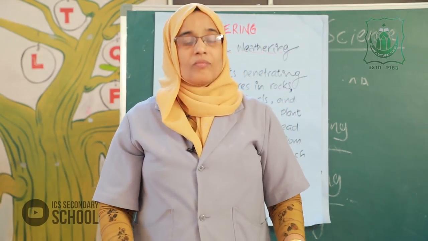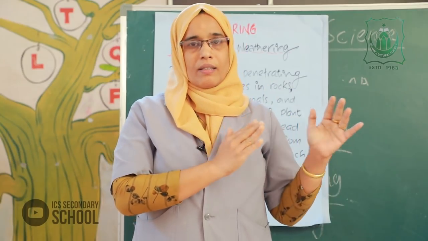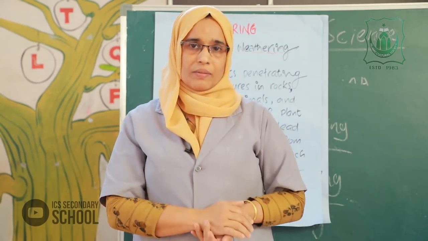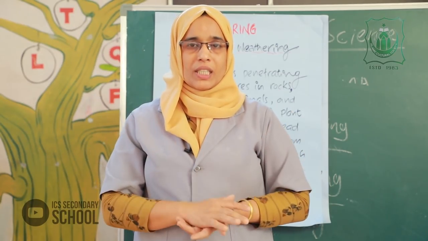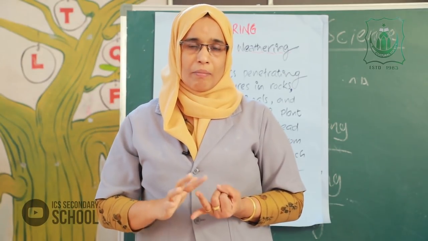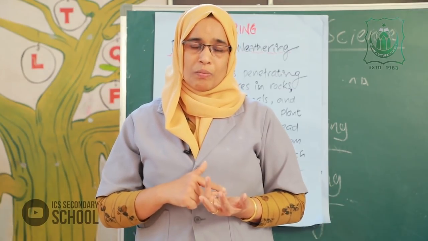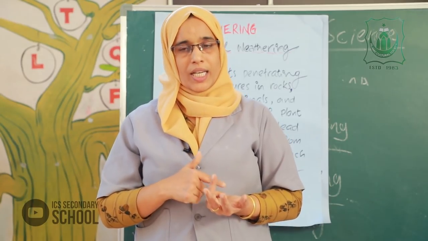Okay, we discussed chapter 3, the secrets of the earth. The interior part of the earth has three parts: crust, mantle and core. The crust is divided into two, continental crust and oceanic crust.